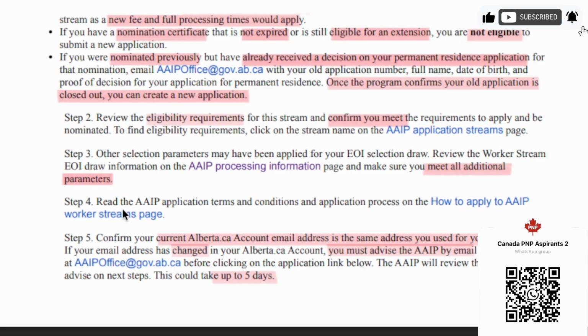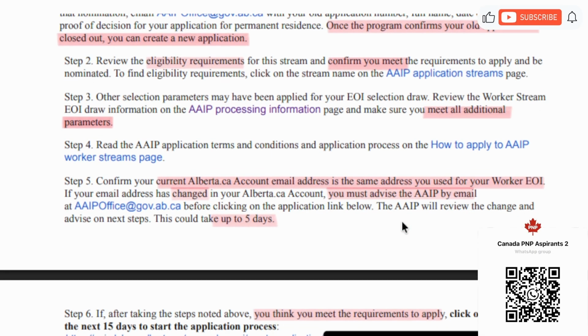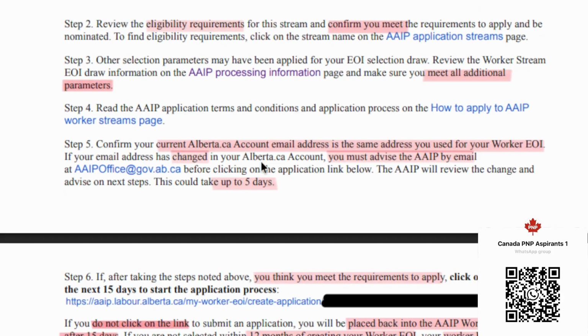Next, you will have to read this particular document on how to apply. I have presentations and videos on that. You can go through that, but always use the official page for the up-to-date information. Click on this link and understand the terms and conditions and application process for AAIP. Step 5. You are still not there to click on the link, so don't rush to step 6 and click this link.